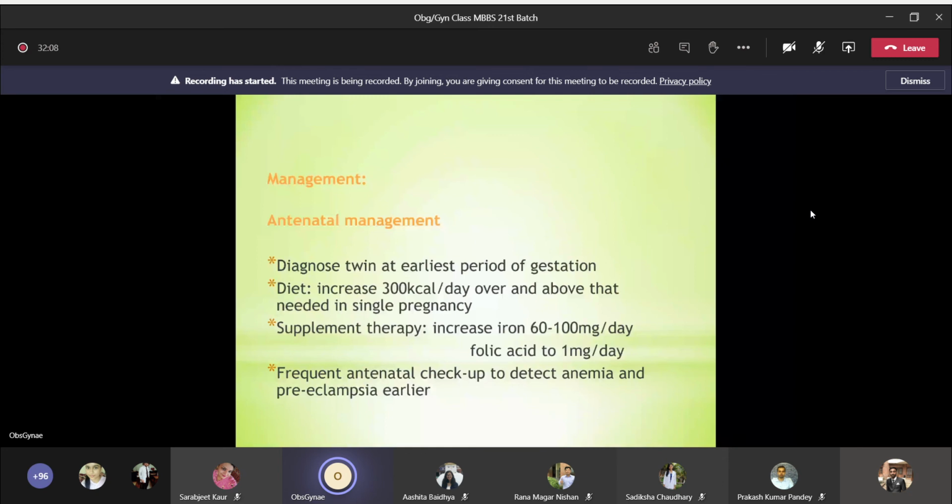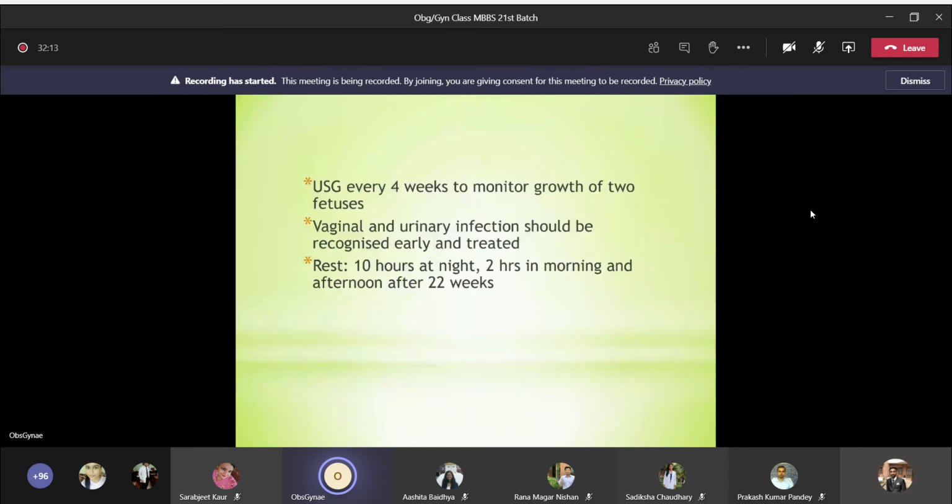USG every 4 weeks to monitor growth of two fetuses, because just by palpating you cannot confidently say that both the babies are growing properly. And vaginal and urinary infections should be recognized early and treated, because these two conditions can also cause preterm labor. As a twin is a high risk for preterm labor, we have to screen for these infections and treat. Rest is 10 hours at night and 2 hours in morning and afternoon after 22 weeks. Route of delivery: it depends.